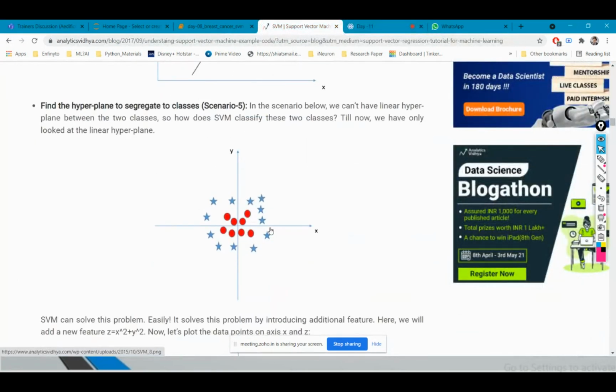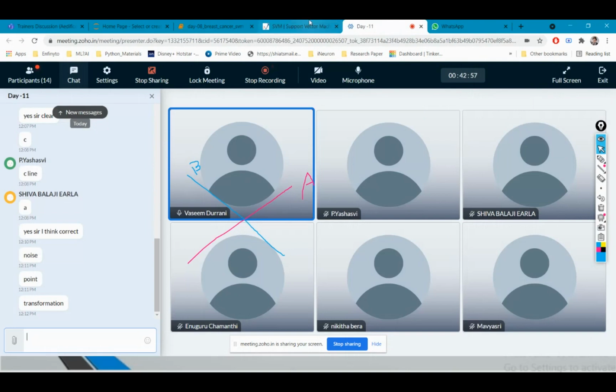Now in this scenario, what should we do? Can I take line A to be my hyperplane, or can I take line B to be my hyperplane, or should I do something else? Transformation, yeah.